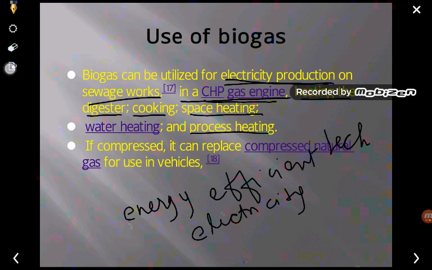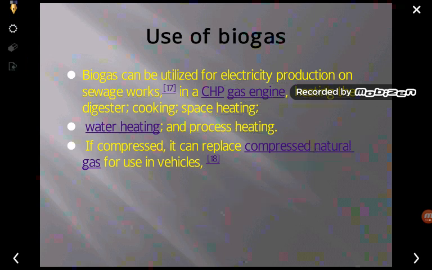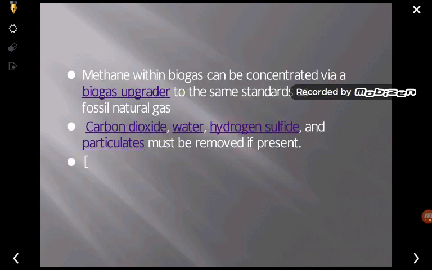So we have seen just now what the different uses of the biogas are. It can be converted into electricity, it can be converted into heat, it can be used to heat the digester, for cooking purposes, space heating. If it is compressed, it can be used as a natural gas also. So these are the uses of the biogas.